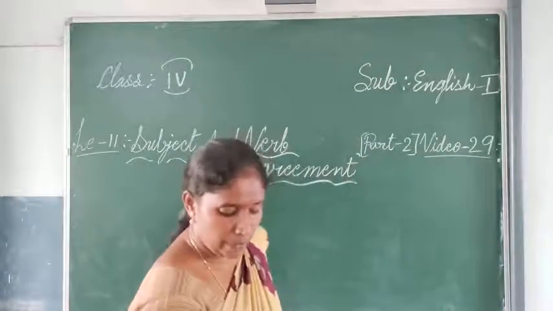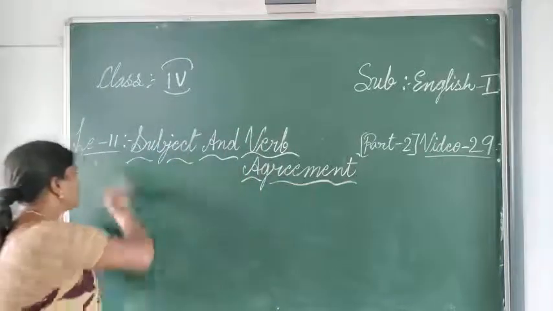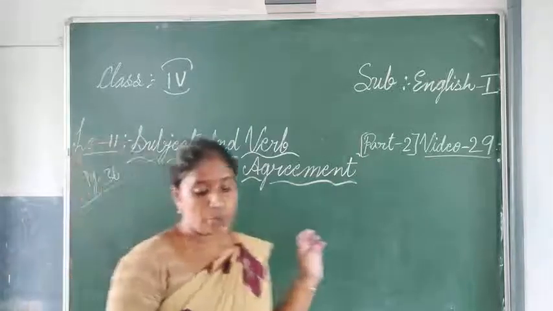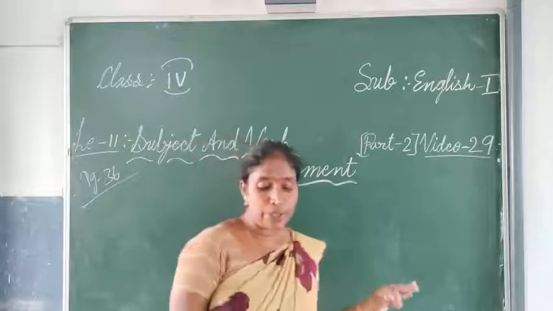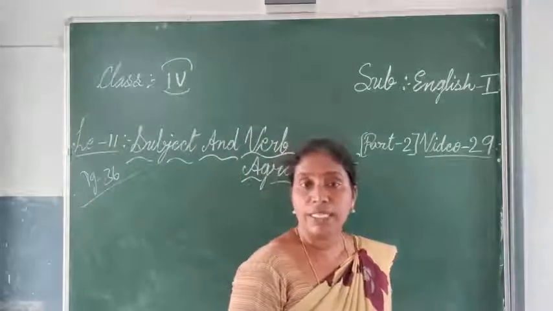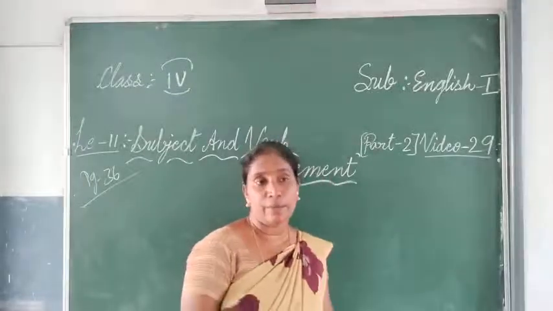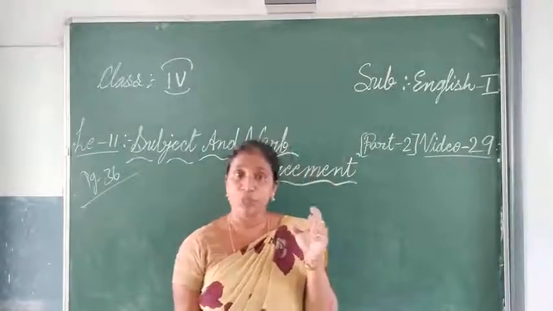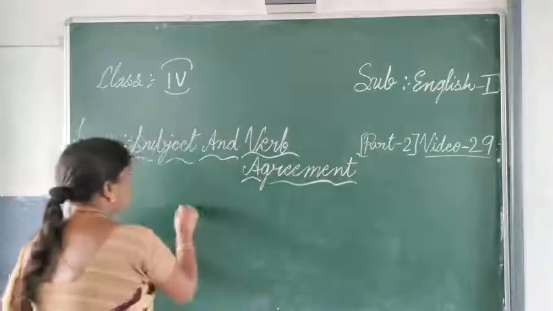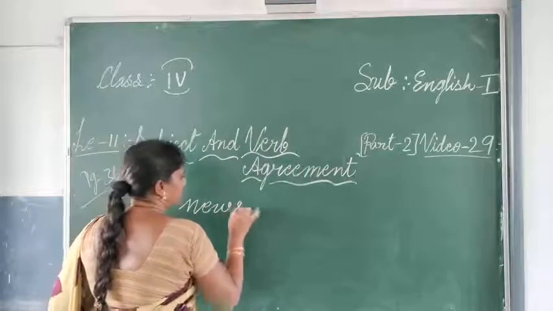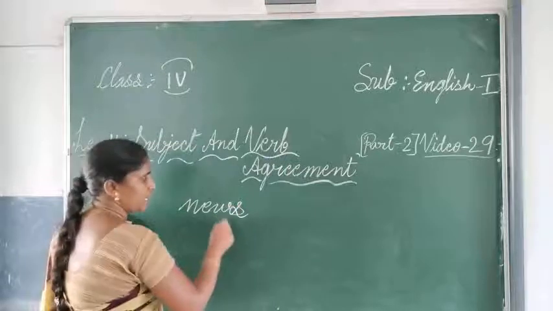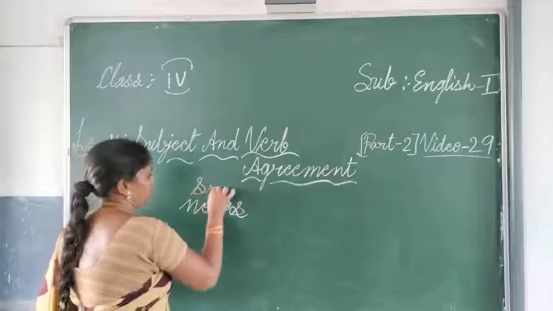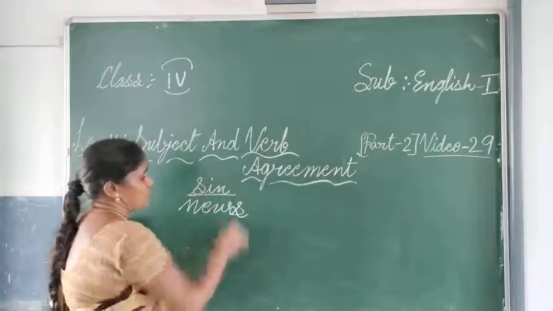Now D1, page number 36, you come. What is the page number? 36. There they have given you D1. These words are used as a singular number. Some words look like a plural, but we use them as a singular. Suppose like news. We cannot say new, no? The word is news. It has an s, so it looks plural, but no, this is a singular word.